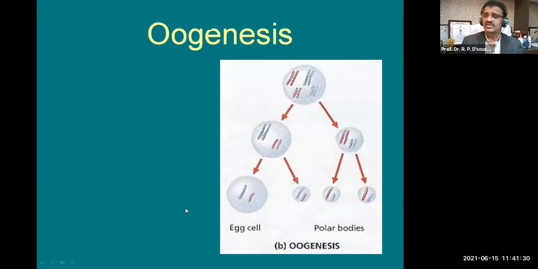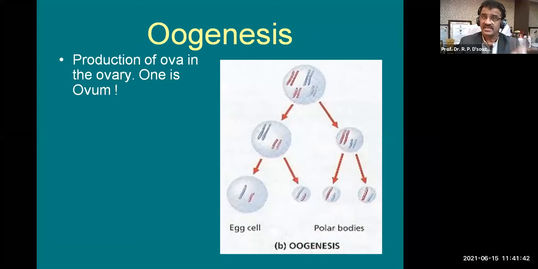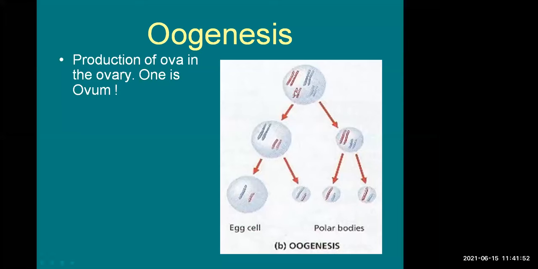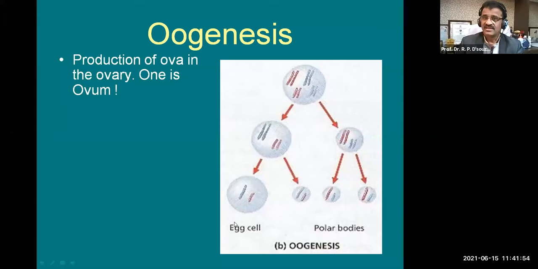My dear students, now we have finished spermatogenesis. Now we'll go to oogenesis. Oogenesis and spermatogenesis have quite a similar process. The differences we'll try to understand through this program. Now here the oogenesis is taking place in the ovary, and they are plurally called ova, and one is called ovum. And finally the outcome is, though we have 4 cells, only one becomes an ovum, what we call the female gamete.